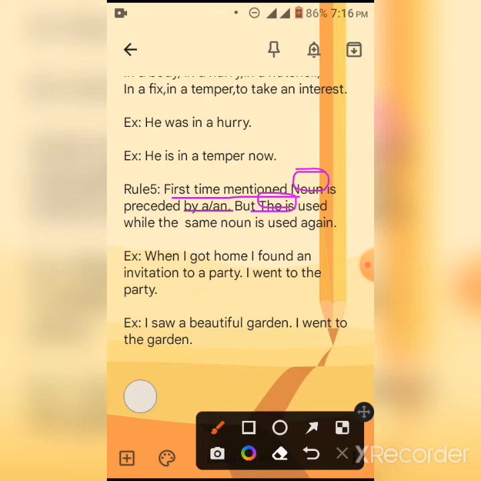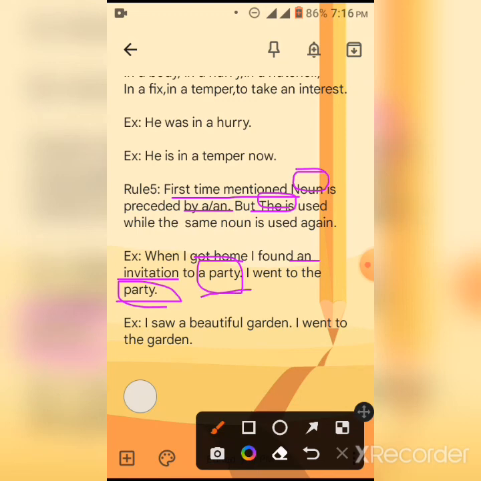For example, when I got home, I found an invitation to a party. To a party, an invitation. Then, I went to the party. The first time, party is preceded by the article a, and then I went to the party. The party is mentioned again for the second time, so the article the is used.